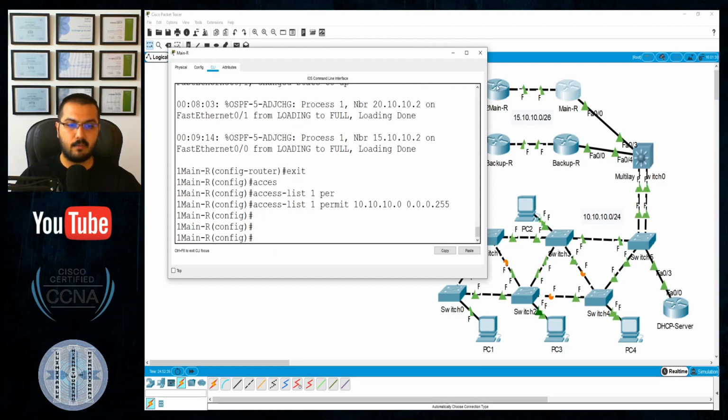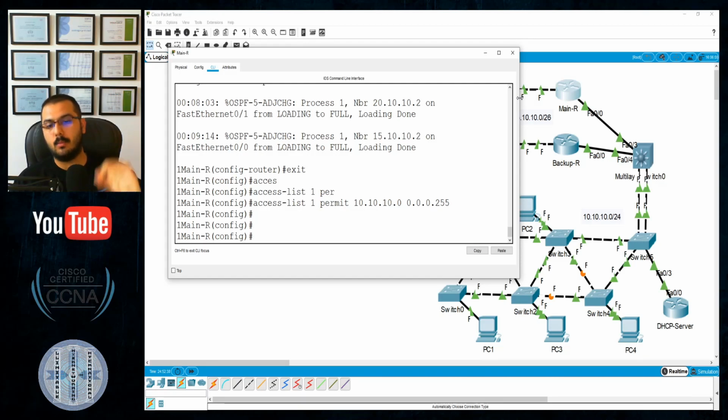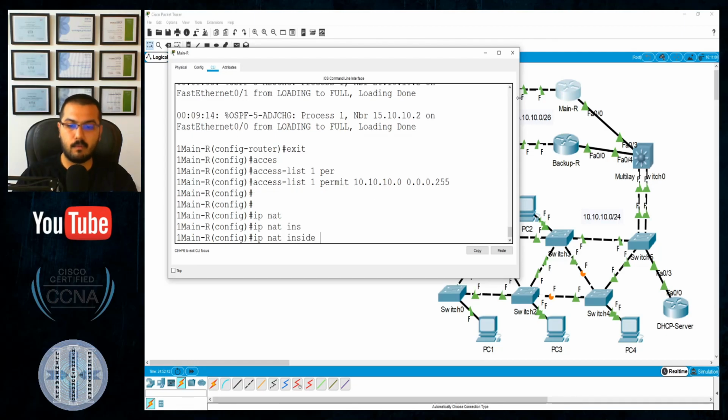Okay, so let's configure PAT. What's the difference between PAT and static NAT? One keyword that will be added to the end of the static NAT command. How do we configure static NAT? It will be IP NAT for whom? For the inside.